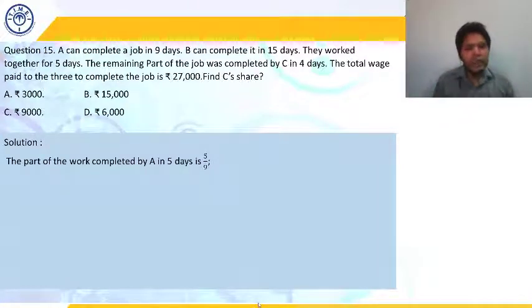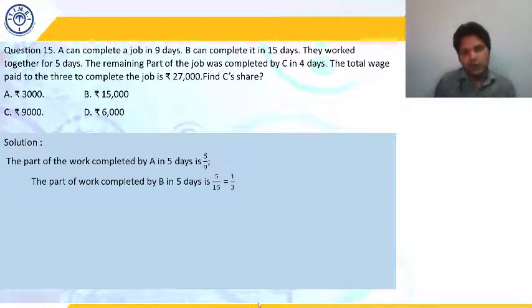So A has completed 5 by 9 units of work in those 5 days, and similarly B can complete the whole 1 unit of work in 15 days. So how much is B doing in 1 day? 1 by 15 units. So in 5 days how much is B going to do? B is going to complete 5 by 15, which is 1 by 3, because in 1 day B completes 1 by 15 units of work, so in 5 days he is going to complete 5 by 15 units of work, which is 1/3 of the work.